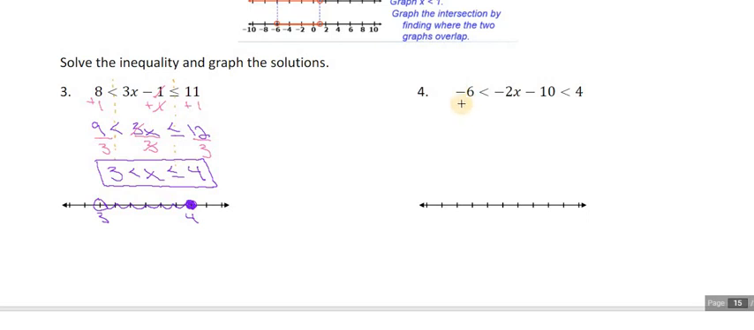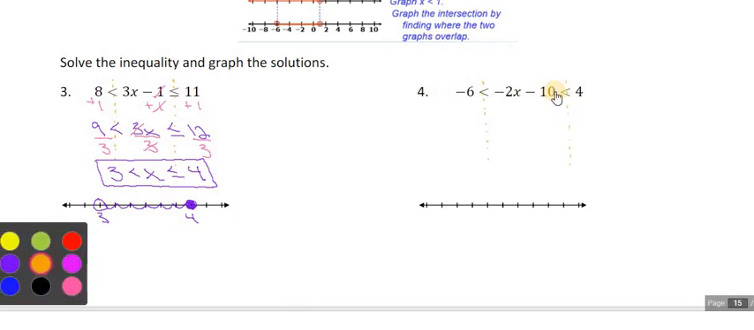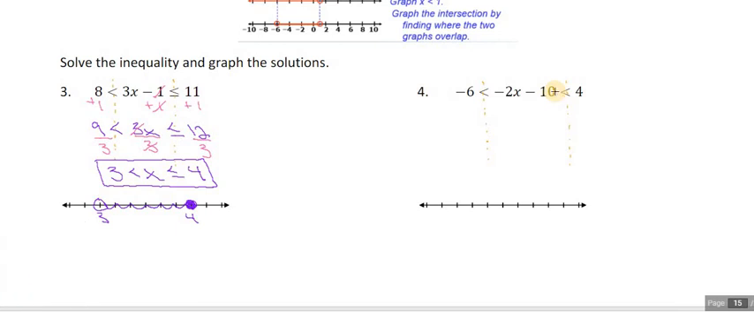Number 4, negative 6 is less than negative 2x minus 10, which is less than 4. So again, I'm going to put my dotted lines. And if I want to isolate my variable in the middle, I need to first get the variable term alone. So that means I'm going to, not divide, I'm going to add 10 to all 3 pieces.